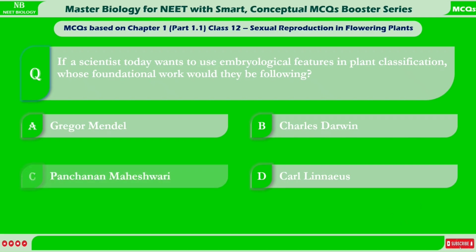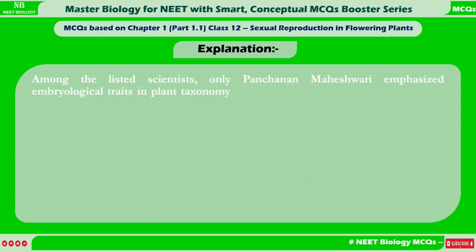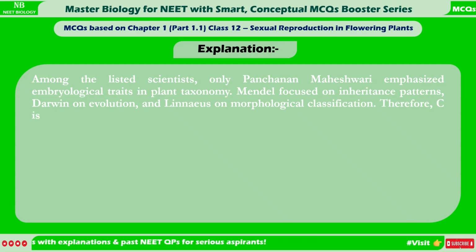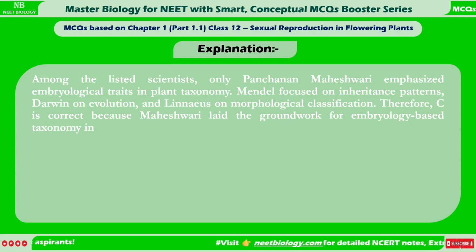Correct answer is C. Panchanan Maheshwari. Explanation: Among the listed scientists, only Panchanan Maheshwari emphasized embryological traits in plant taxonomy. Mendel focused on inheritance patterns, Darwin on evolution, and Linnaeus on morphological classification. Therefore, C is correct because Maheshwari laid the groundwork for embryology-based taxonomy in plants.